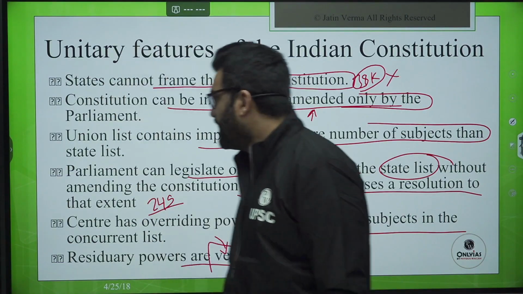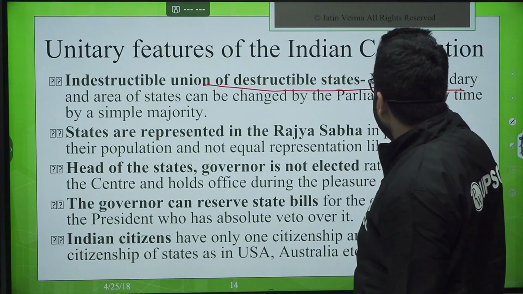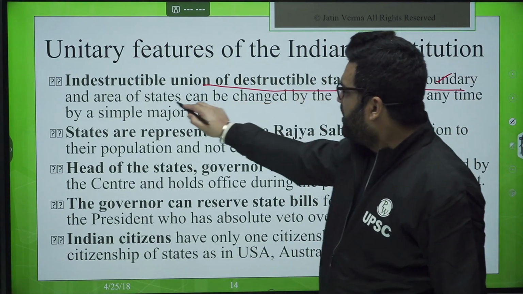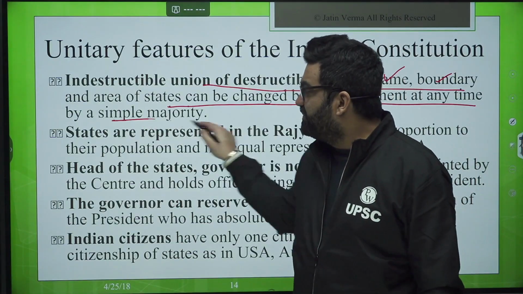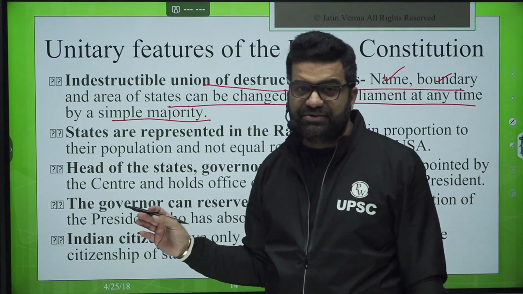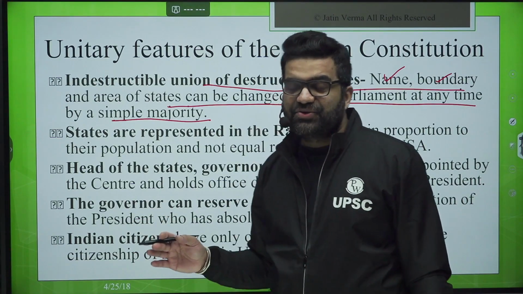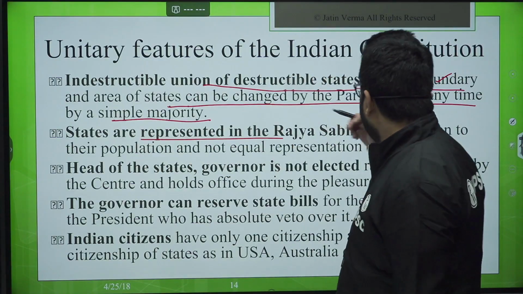So this is there. Now moving further, indestructible union of destructible states. Name, boundary and area of the states can be changed by the parliament at any time by a simple majority, and this will not even be considered as an amendment to the constitution, right? So such is the nature of our constitution, federalism in India.